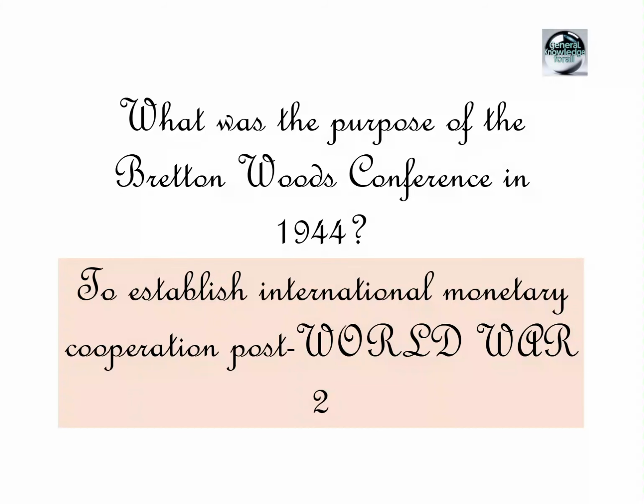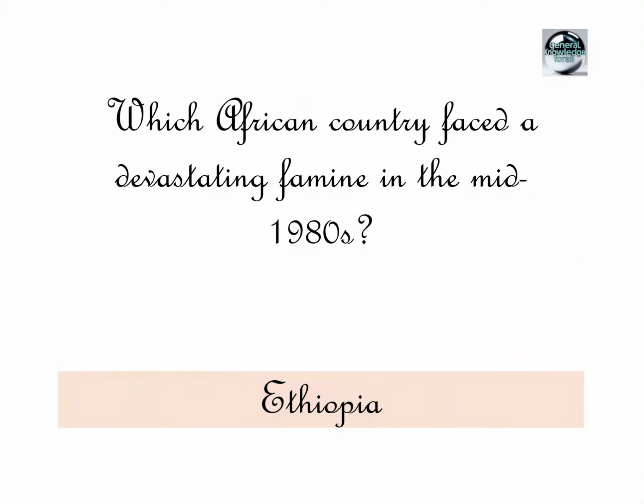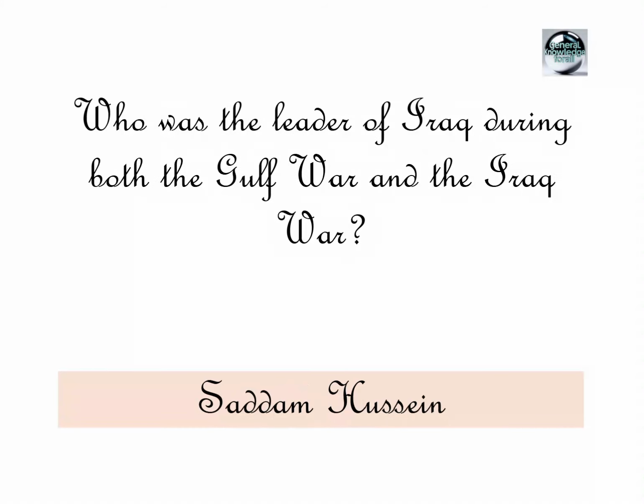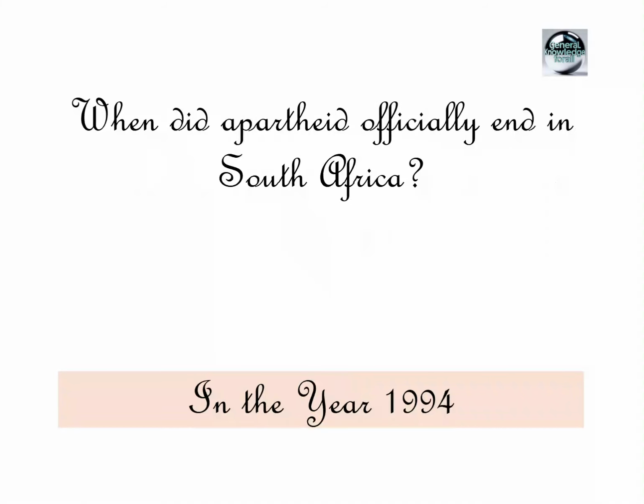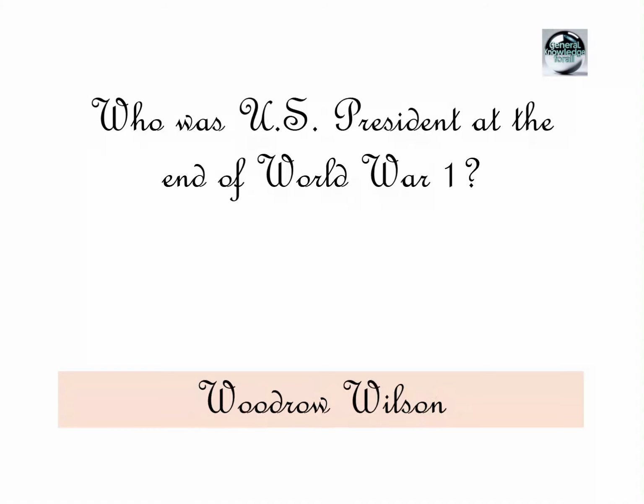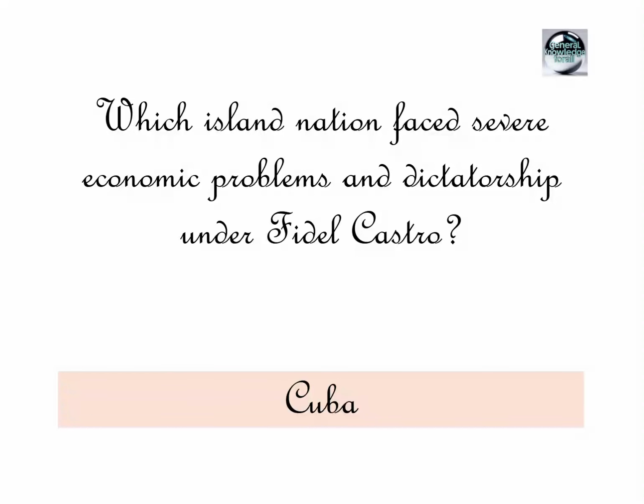Which African country faced a devastating famine in the mid-1980s? Ethiopia. Who was the leader of Iraq during both the Gulf War and the Iraq War? Saddam Hussein. When did apartheid officially end in South Africa? In the year 1994. Who was US President at the end of World War I? Woodrow Wilson. Which island nation faced severe economic problems and dictatorship under Fidel Castro?